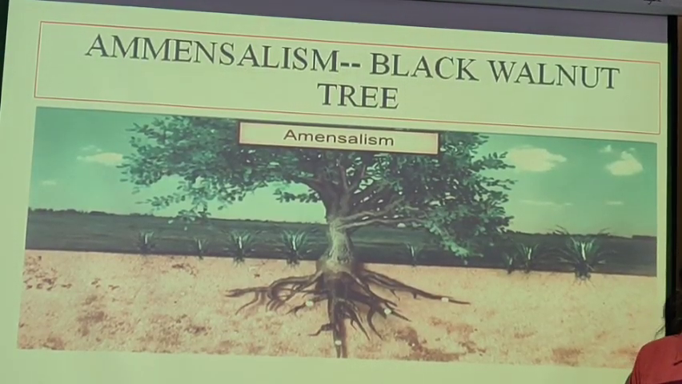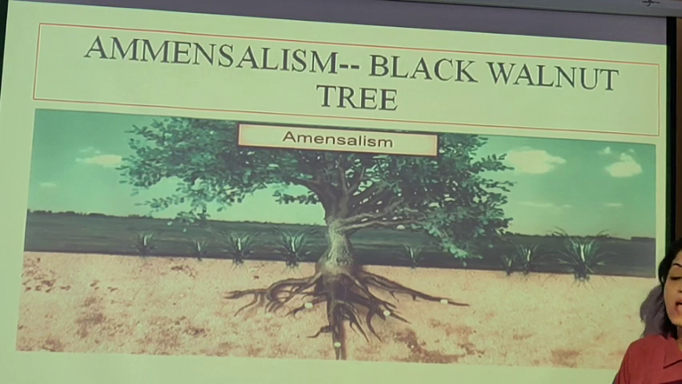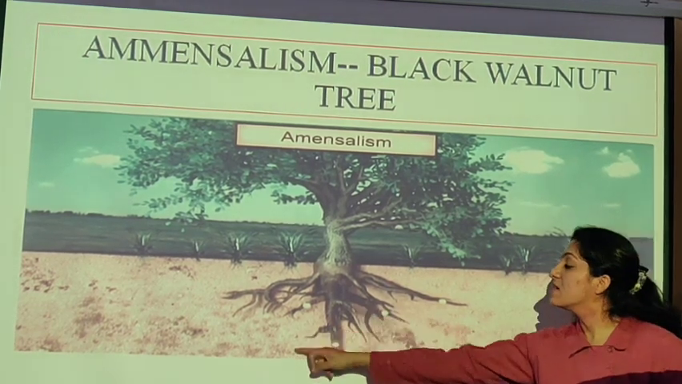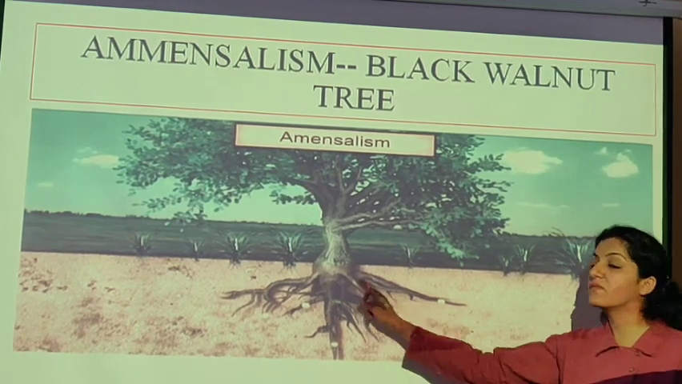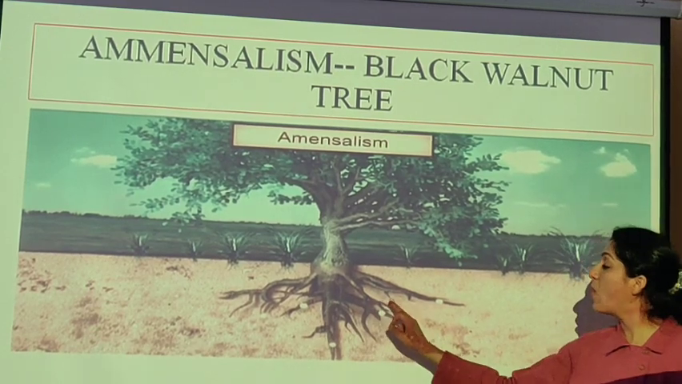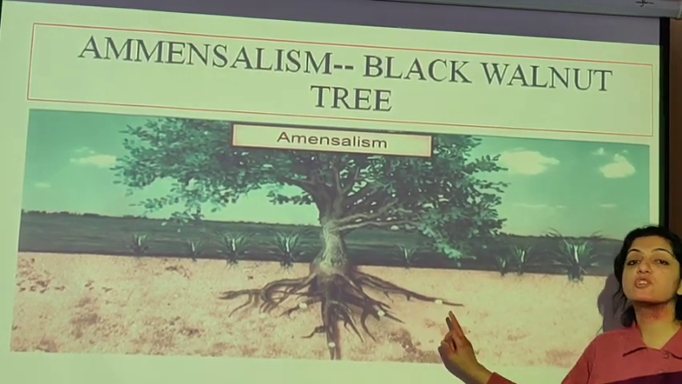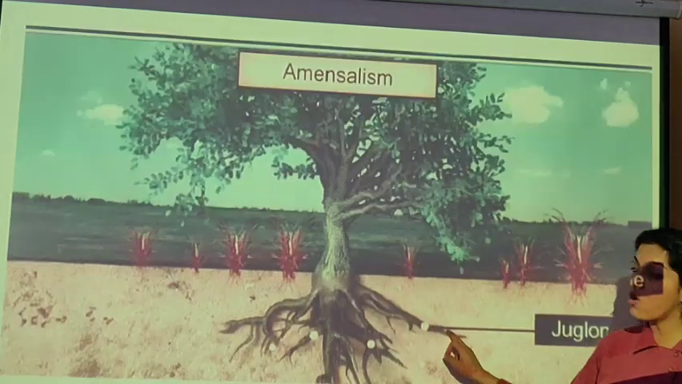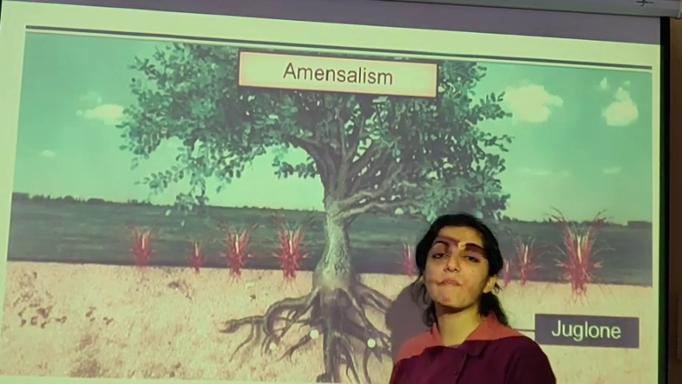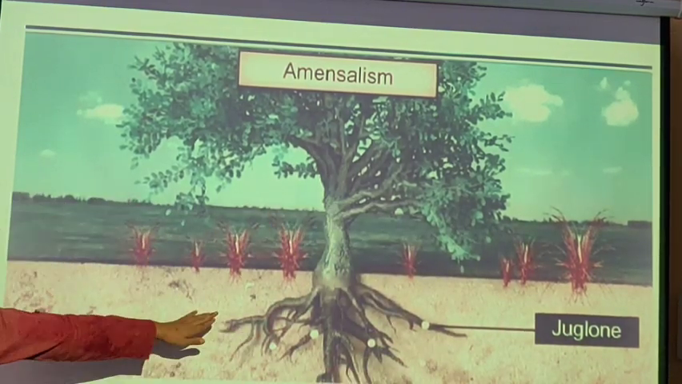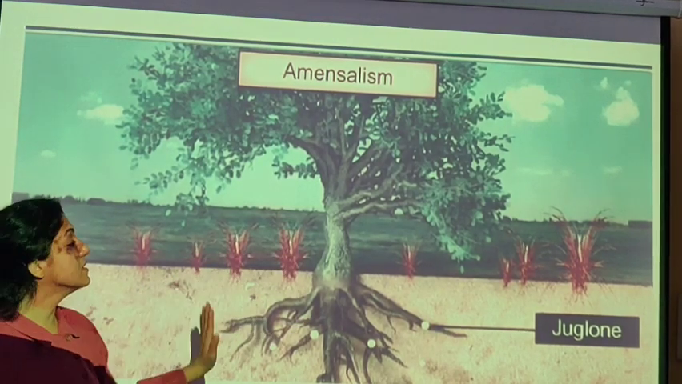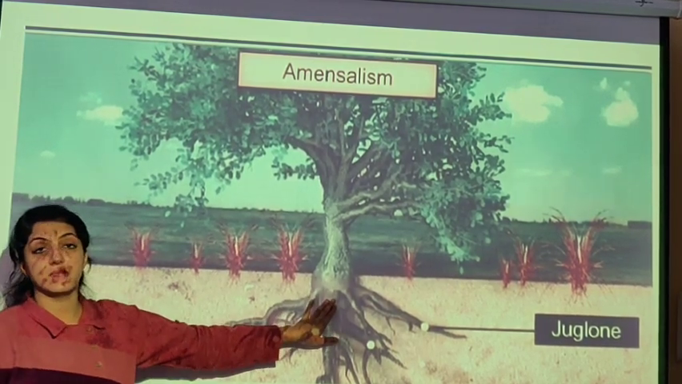So see, amensalism का commonest example है black walnut tree. The roots of this tree exude certain chemicals which are poisonous. Because of these poisonous chemicals which come into the soil, no other plants can grow. The poisonous chemical is called juglone. Because of this, no other plant can grow in the vicinity of the black walnut tree.